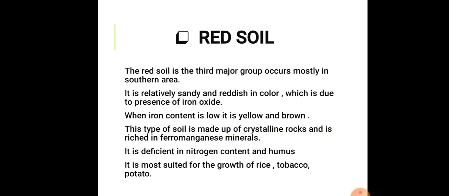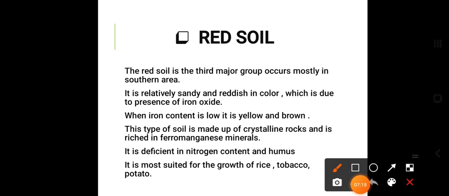The next type of soil is red soil. The red soil is the third major group of soil, which occurs mostly in the southern area. It is relatively sandy and reddish in color. What is present in the soil that gives it the red color? The presence of iron oxide gives the soil its red color.